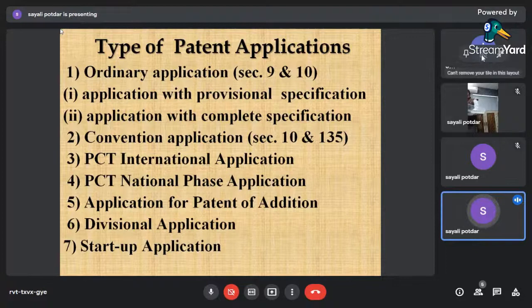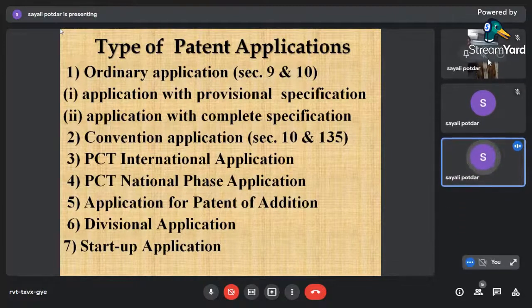In the previous session, two persons said that they were having the same idea. Yeah, I also have the same idea. We are thinking in terms of that idea. Now, the question comes: who will get the right? Both are thinking in the same way. But I told you earlier also, whoever approaches the patent office first and asks for priority first will get the patent. So there are very important criteria under ordinary application.